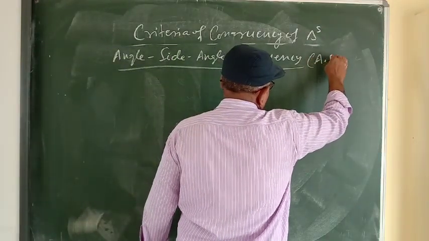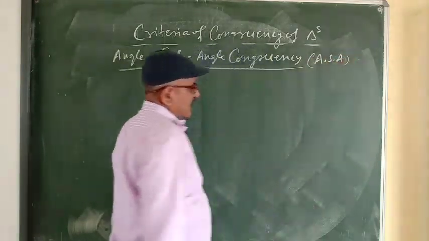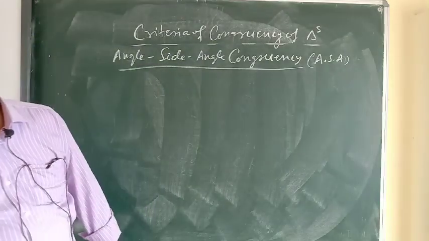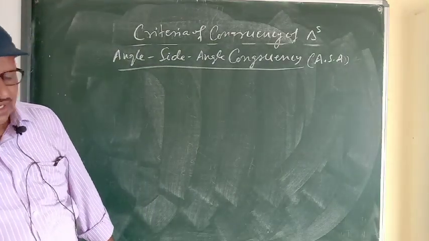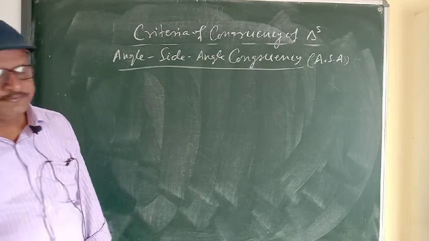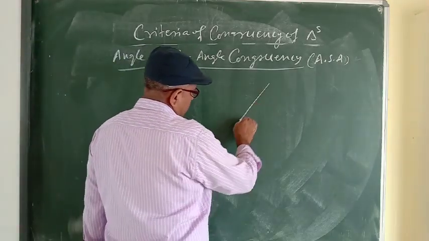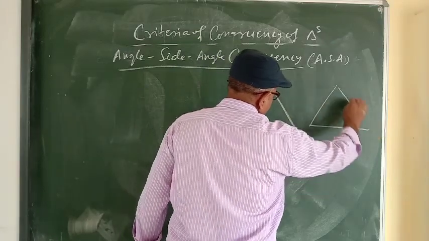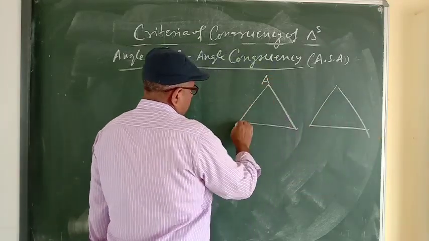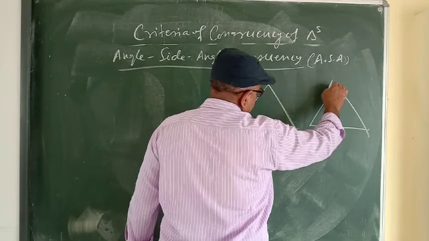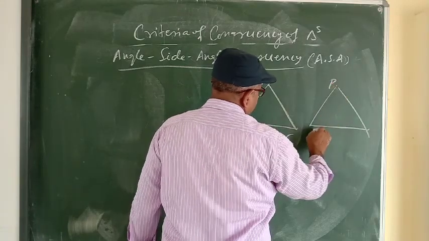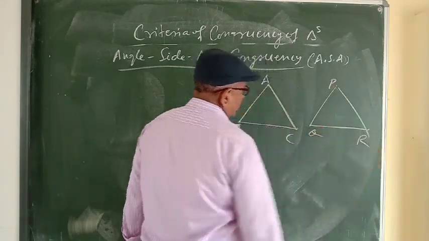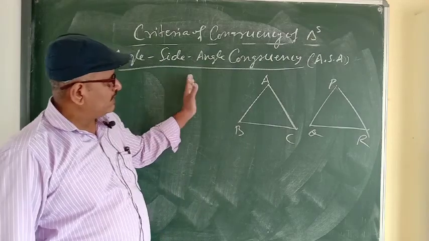We write it as angle side angle congruency. Again we will take two triangles. The first triangle is ABC, the second triangle is PQR. What is given here?